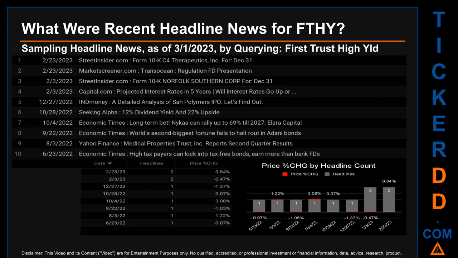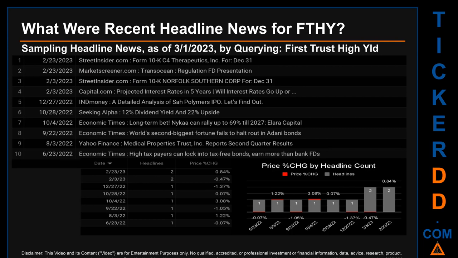Publication dates span 245 days. The latest publication was Thursday, February 23, 2023, when there were 2 found headlines. StreetInsider.com published the headline that read, Form 10-K C4 Therapeutics, 4, December 31st. MarketScreener.com published the headline that read, Transocean, Regulation FD Presentation.